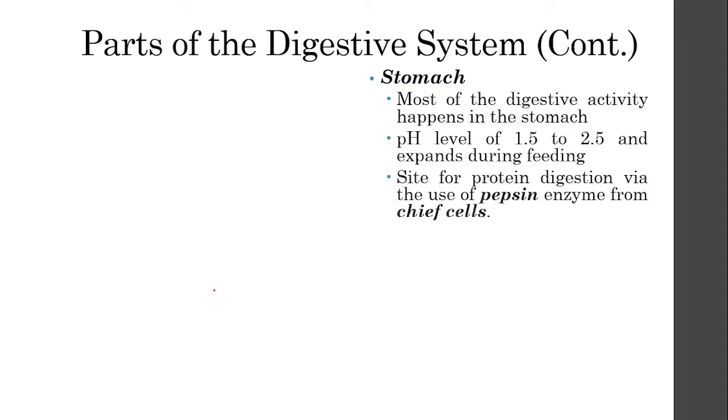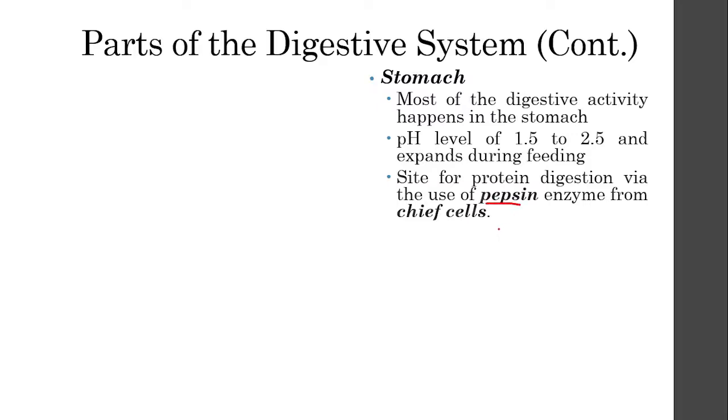So this is a site for protein digestion. For the start, in the mouth, in the oral cavity, we have been digesting protein, right, from the amylase. Or no, that's for starches. We are only digesting starches from the amylase, and then we have our lipase, which digests what was it? Lipase digests triglycerides or fats. So for now, we haven't even digested the proteins, because proteins are actually digested in the stomach because we have another enzyme called pepsin.